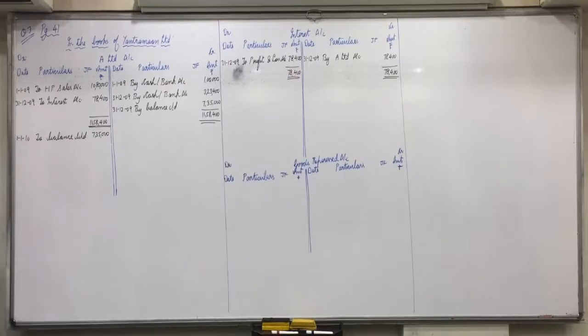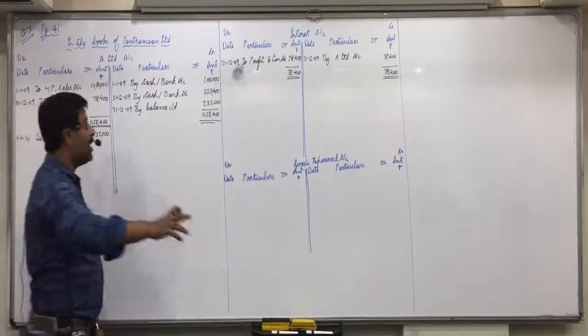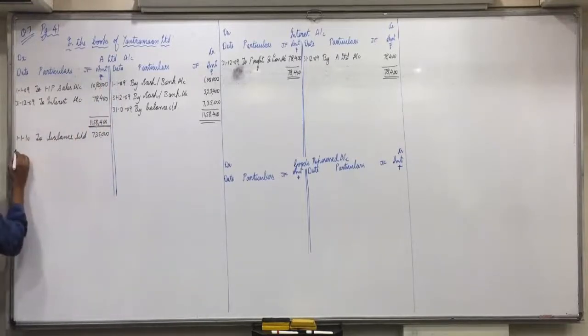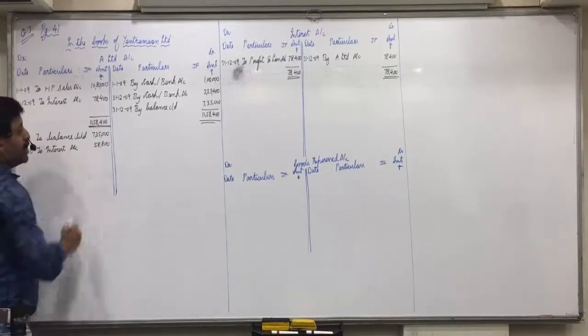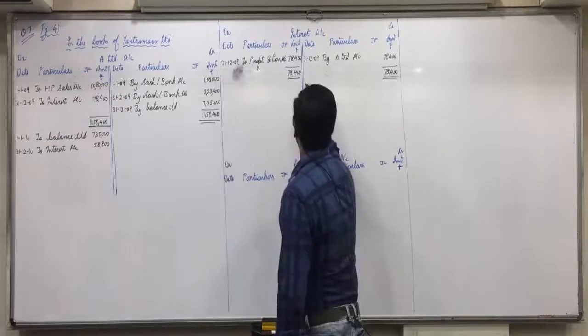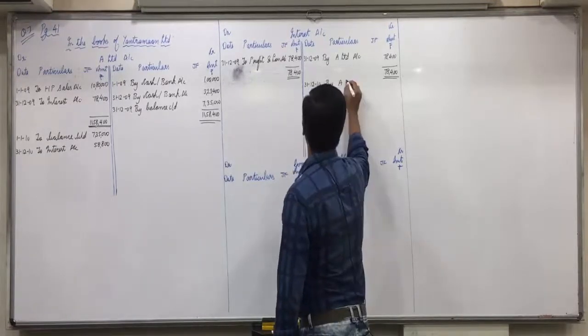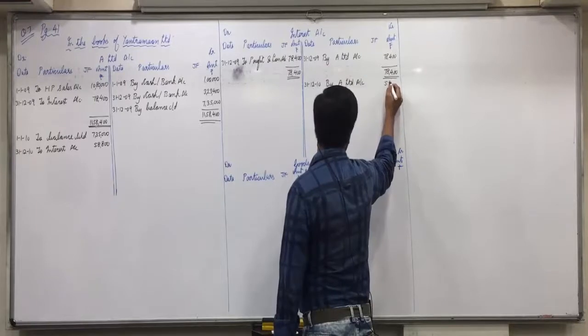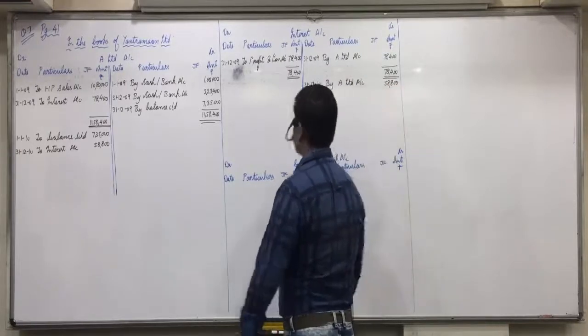Now second year, we don't have to pass first 2 entries. Directly we have to start with interest, as you can see in the workings. Next year again, directly there is an interest of what amount? 58,800. So A Limited to interest. A Limited debit side 31,12,2010 to interest account 58,800. Opposite side in interest account 31,12,2010 by A Limited account 58,800. Any doubt on this?